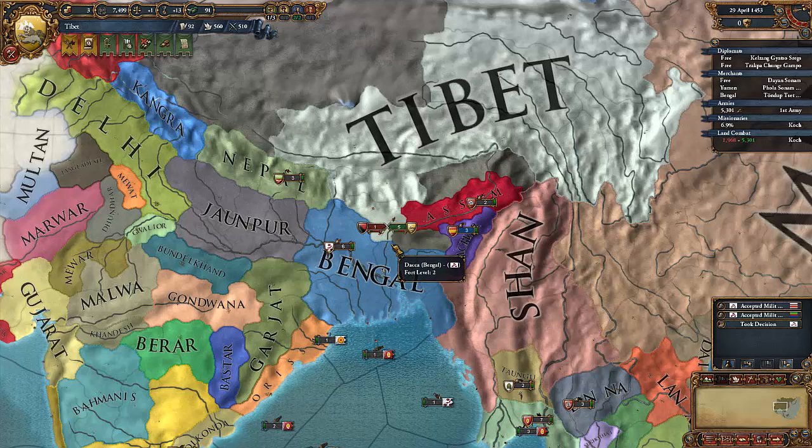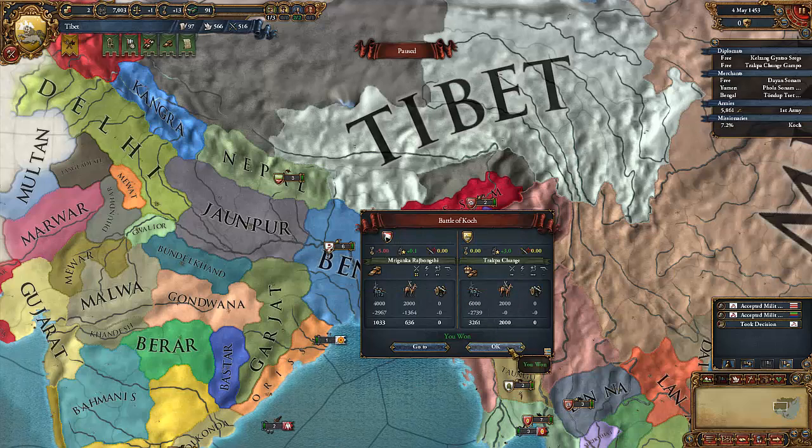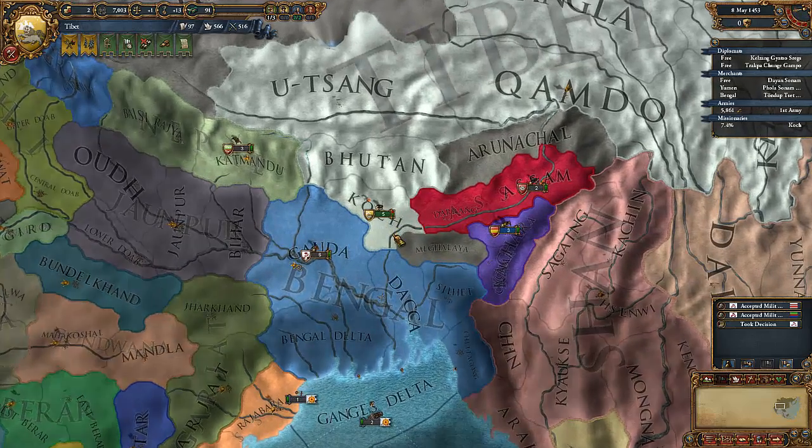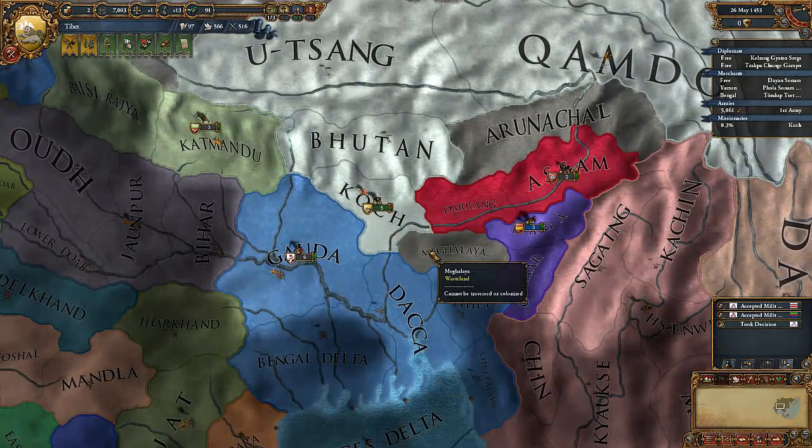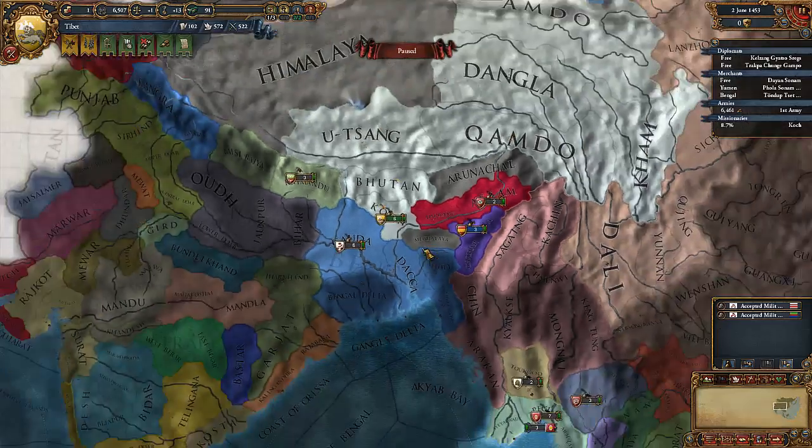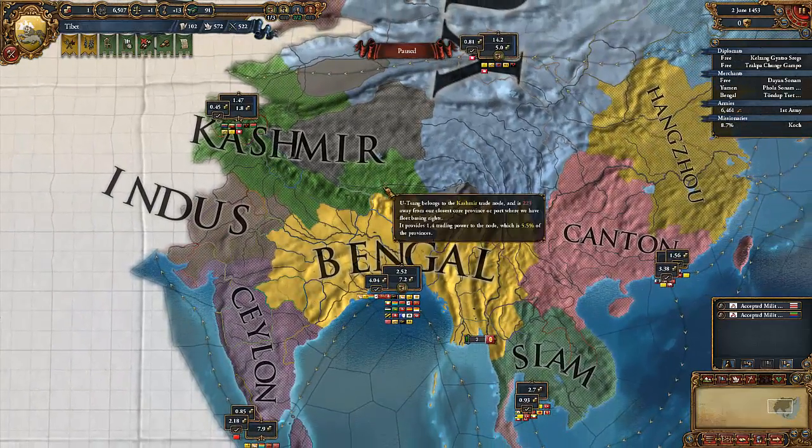So it looks like we have another rebel uprising. We have to unfortunately extend that loan. But let's go and see what we can do.